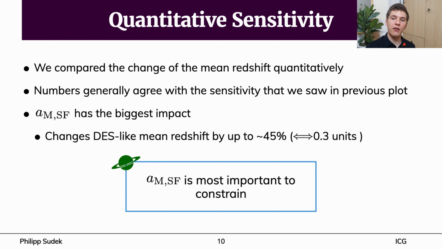The other parameters have less effects, but our results suggest that most of the other parameters need better constraints as well. So far, we learned which parameter has the strongest impact on the redshift distribution of DES-like surveys.